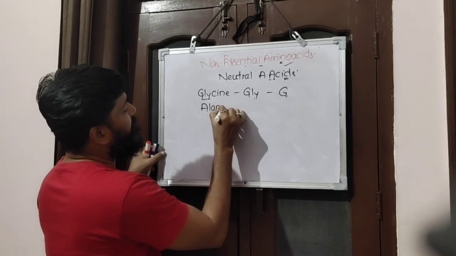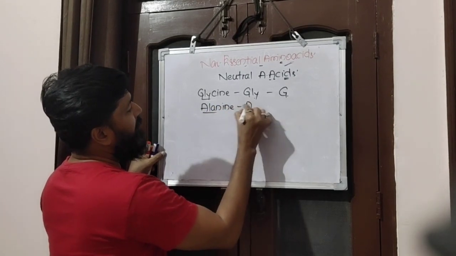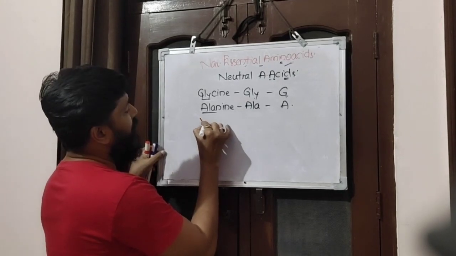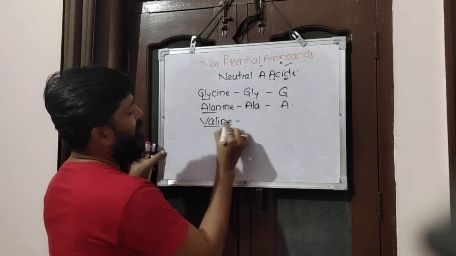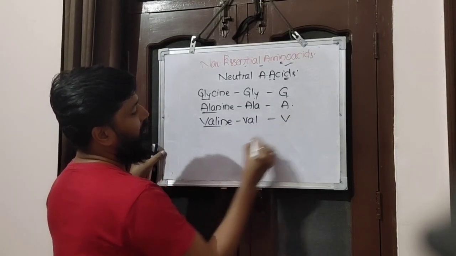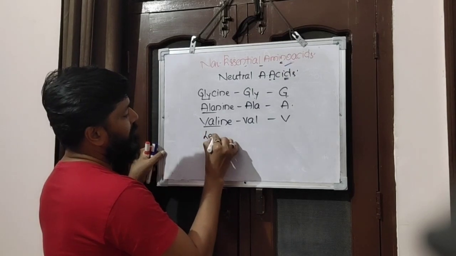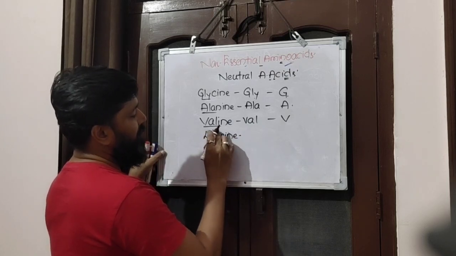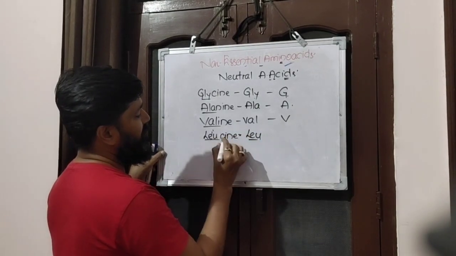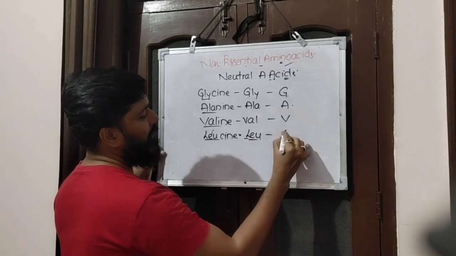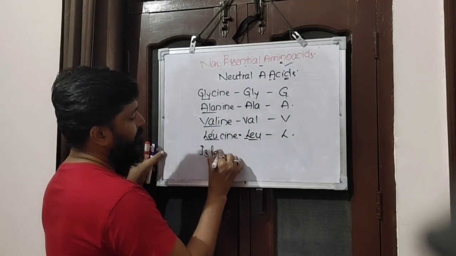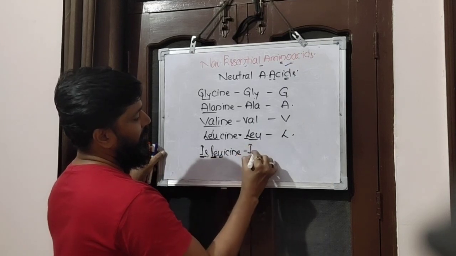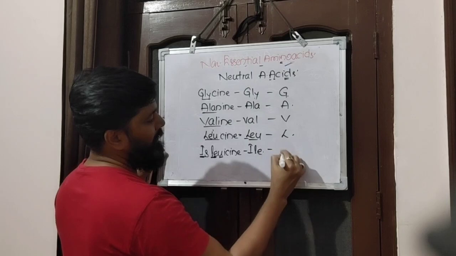Alanine, ALA, represented by A. Valine, VAL is the short form, represented by V. Leucine, LEU is the three-letter abbreviation, represented by L. Isoleucine, ILE, represented by I here.